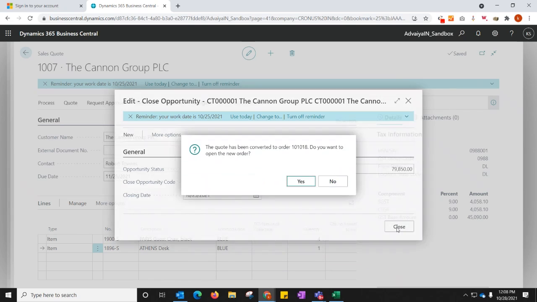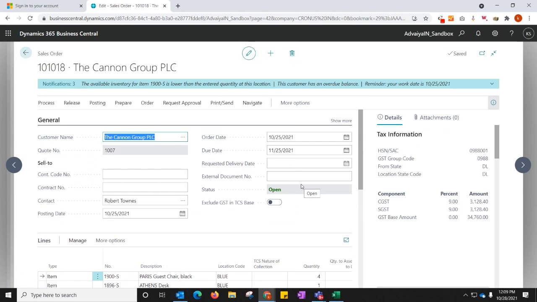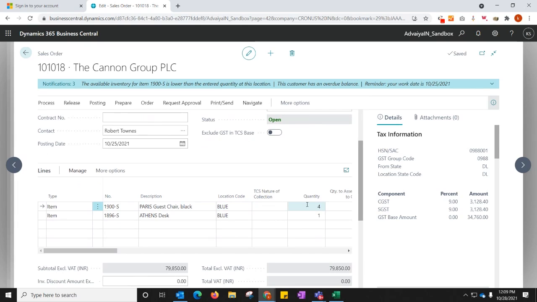So this opportunity will be closed and a new order will be created for this opportunity. Here is the sales order for this opportunity. So I've just navigated to the same. This is the order which has these details, and it's already warning me that the quantities which this order has are not in my inventory. So I might need to create a purchase order out of this.